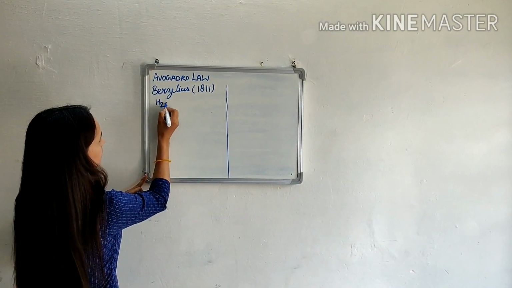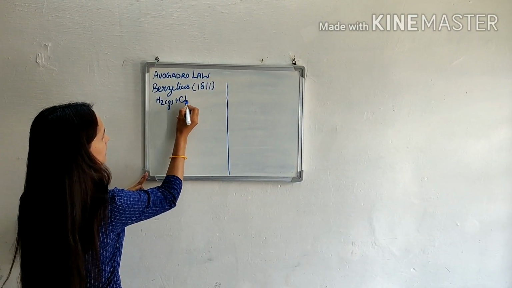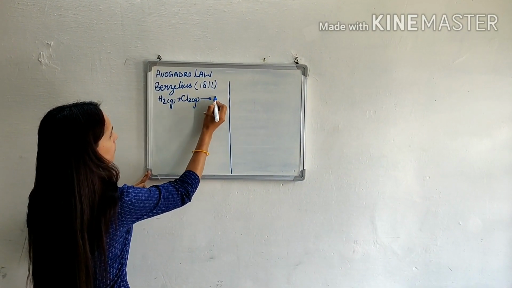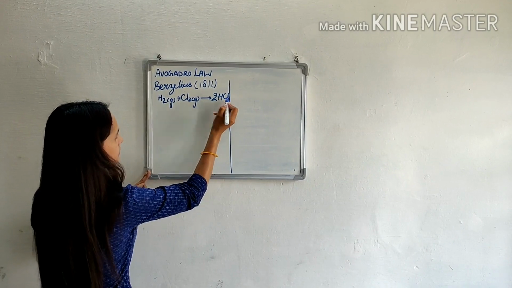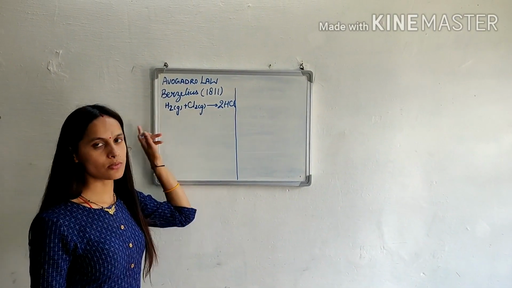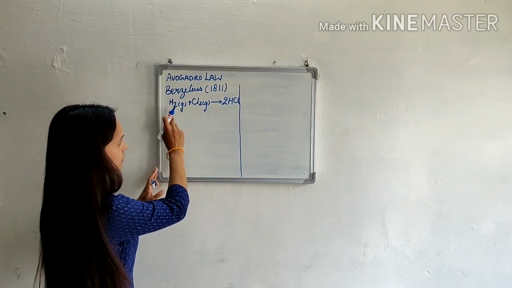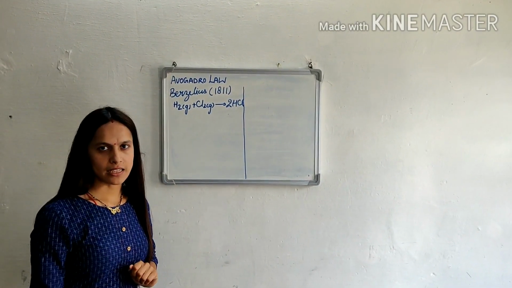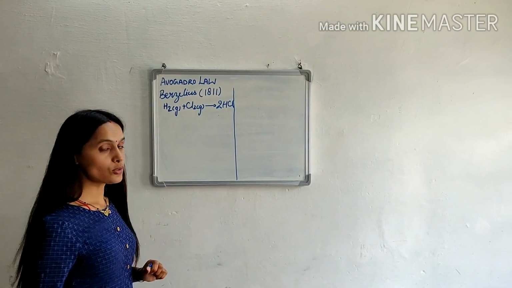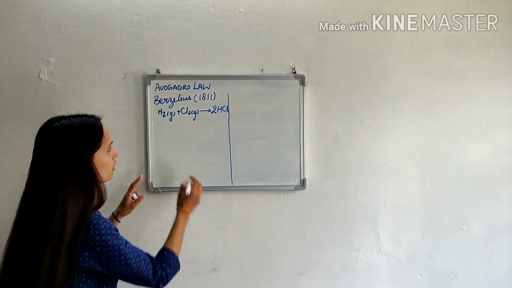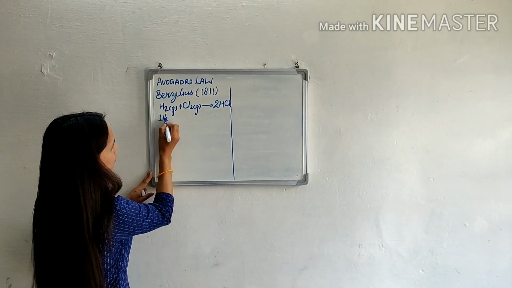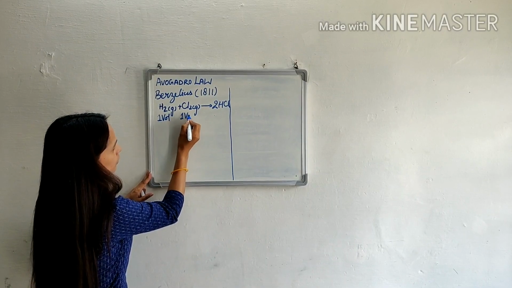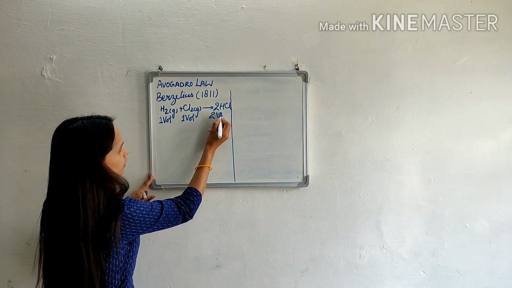H2 gas reacts with Cl2 gas to form 2HCl gas. Why 2HCl? Because we balance this equation. According to Gay-Lussac law, one volume of H2 reacts with one volume of Cl2 to form two volume of HCl.